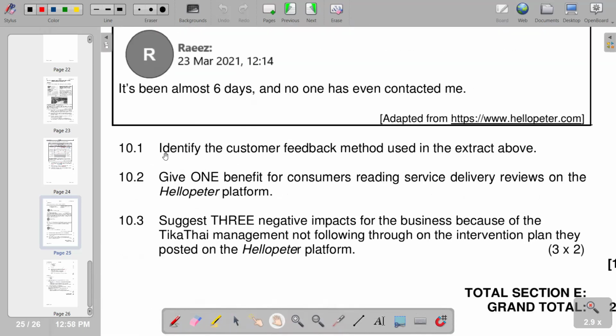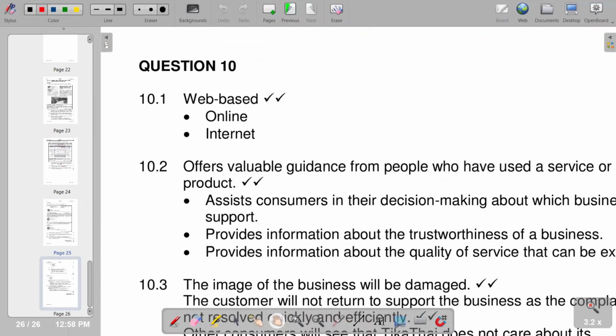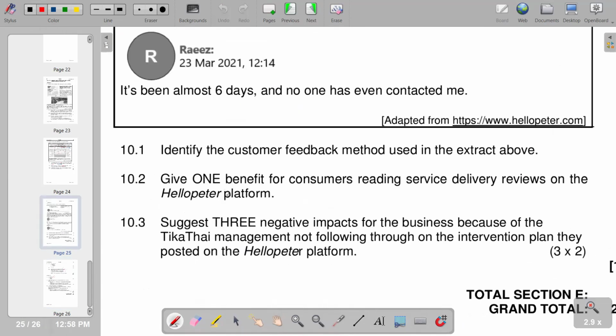Then 10.1 is: identify the customer feedback method used in the extract below. You see that it is web-based, we can say online, or we can say internet, since it's a website. So we go to the next question. Give one benefit for consumers reading service delivery reviews on the Hello Peter platform.